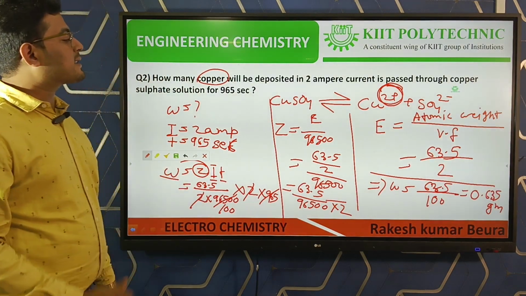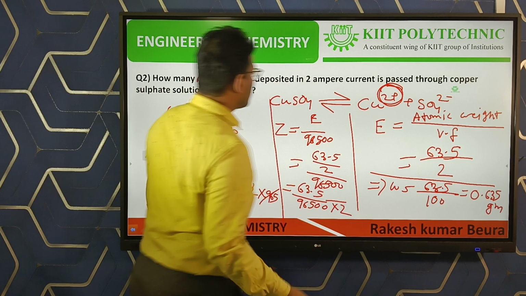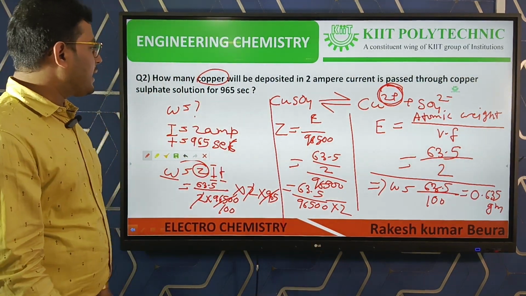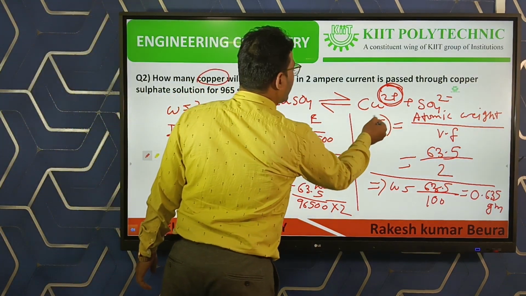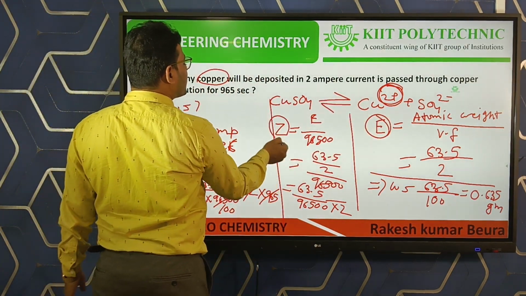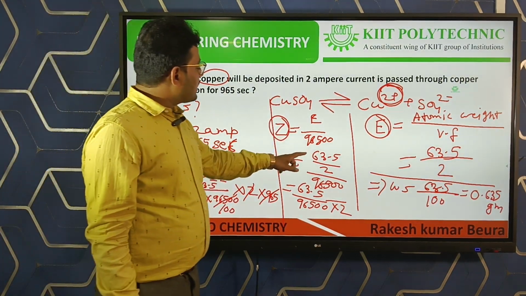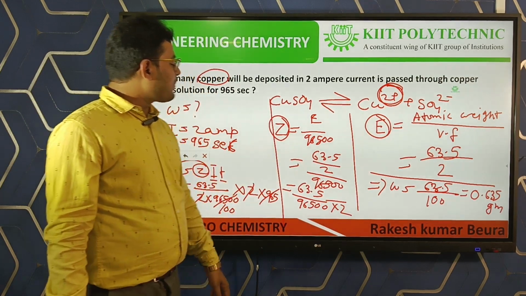So the equivalent weight is 63.5 by 2. Then Z is equal to E by 96,500, which is 63.5 by 2 by 96,500.